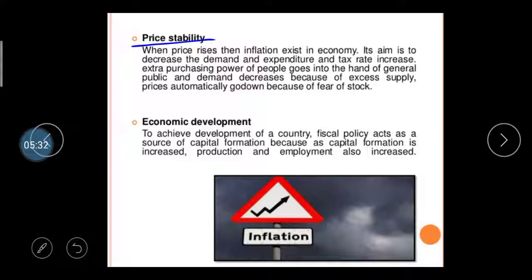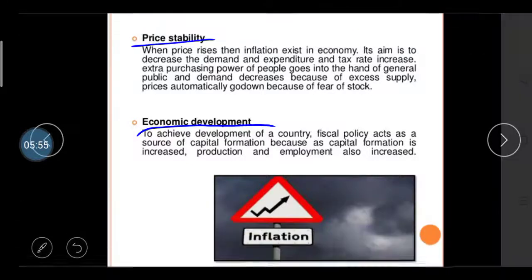Then economic development. To achieve development of a country, fiscal policy acts as a source of capital formation, because as capital formation increases, production and employment are also increased, if there is higher capital formation. Capital formation means what? First of all, capital formation means what? There are the savings.